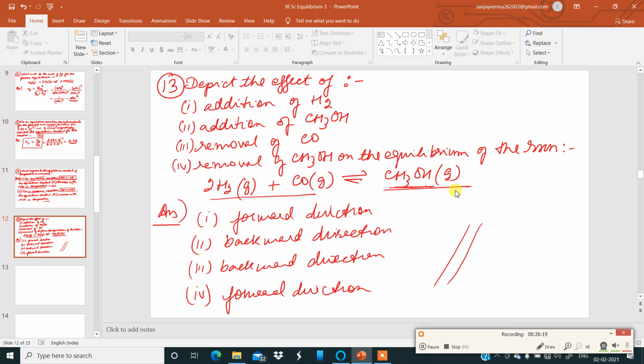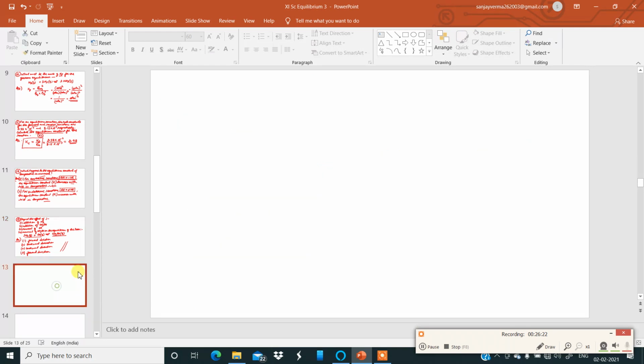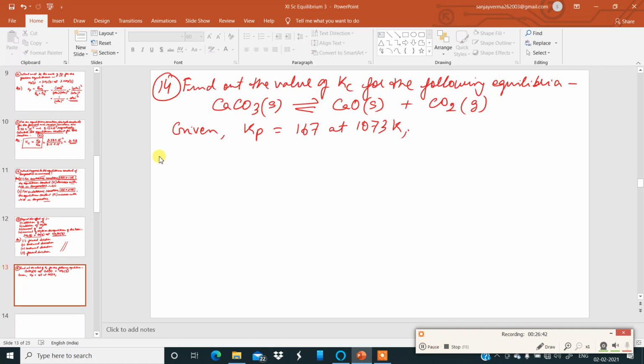Okay. Now let us go to the next question. Question number 14. Now we'll do some simple problems from this chapter based on equilibrium constant. Now the solution for this number 14. Find out the value of Kc for the following reactions at equilibrium. Calcium carbonate solid is decomposing to give calcium oxide solid and carbon dioxide gas. The Kp for this reaction is given as 167 at 1073 Kelvin.